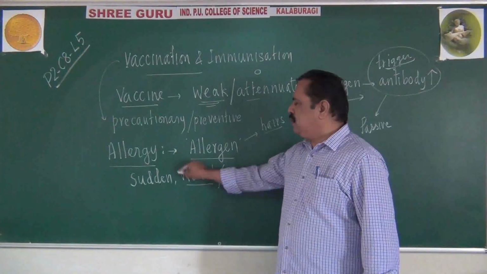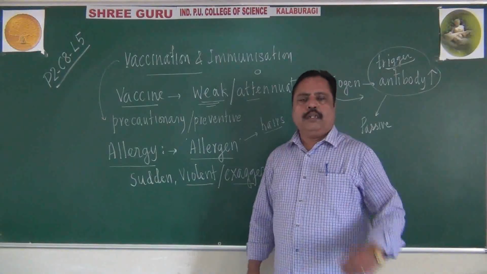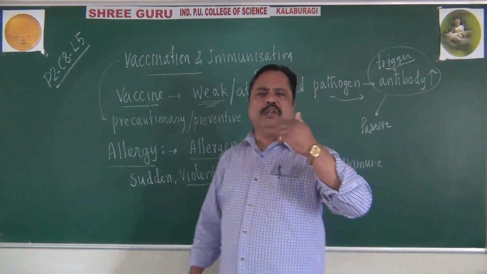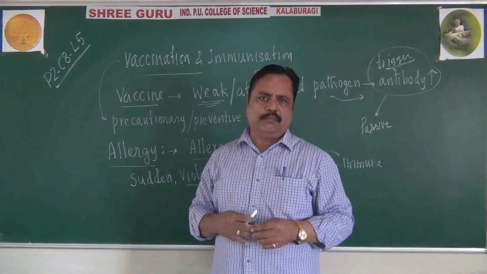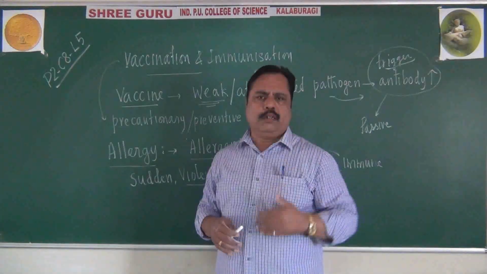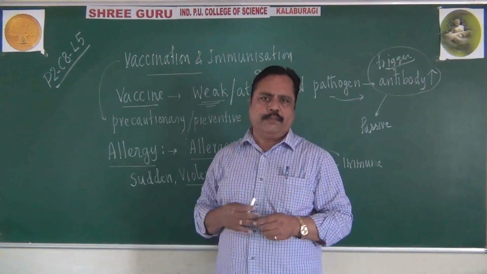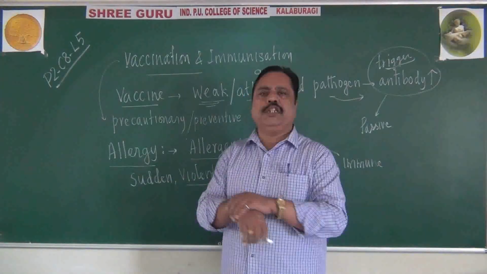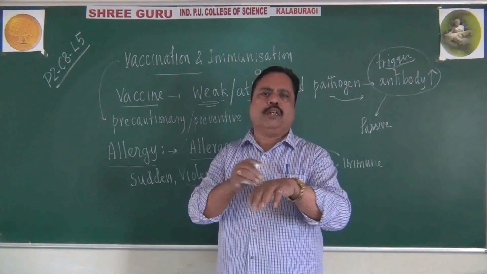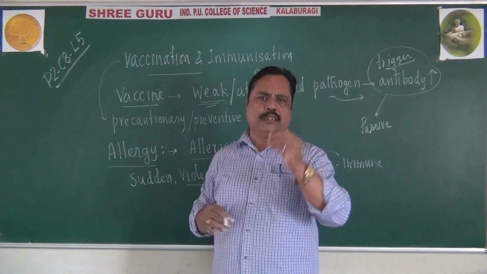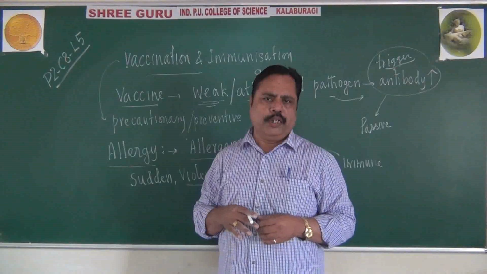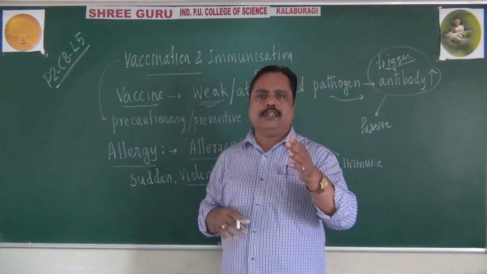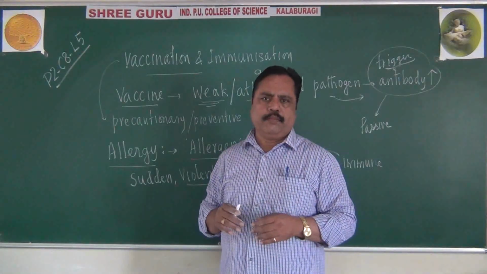Why I use the word violent means there will be sudden sneezing, continuous sneezing with more noise, continuous coughing, hoarse coughing. Similarly, there will be an itching sensation, sudden formation of blisters or some inflammation in the skin and other parts of the body. These are called allergy and allergens, we can say.